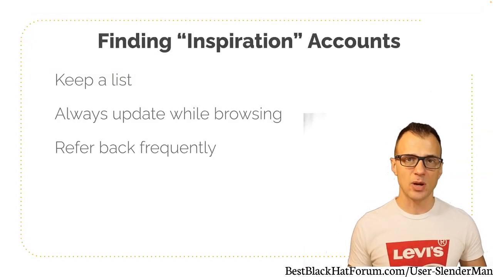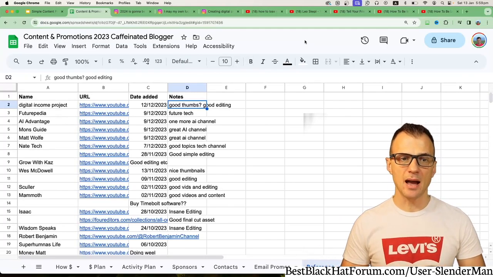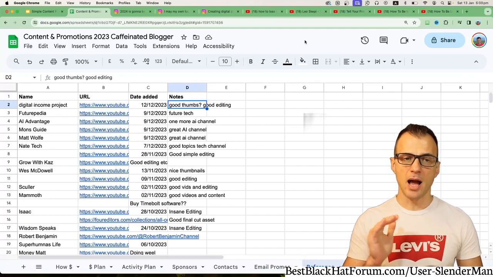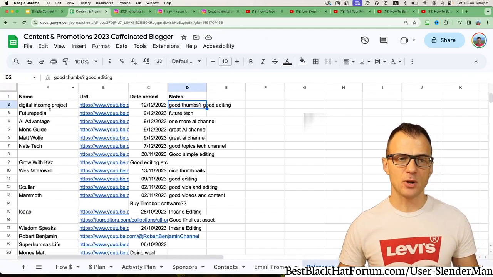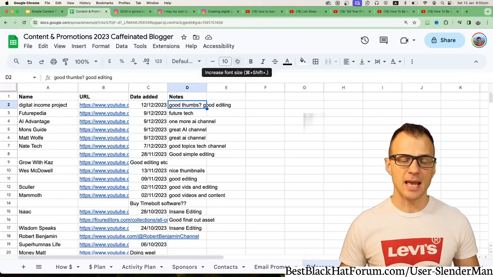Let me show you exactly what I mean. So this is my swipe file. I've got a spreadsheet like this. I constantly update it, and I put the following columns. I've got the name of the channel, the URL of the channel, date added, and any notes that I'm keeping about that channel. So I recommend that you do the same.